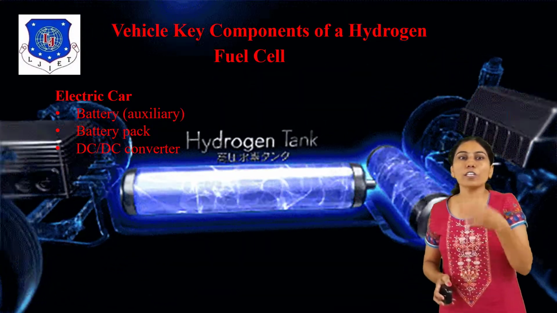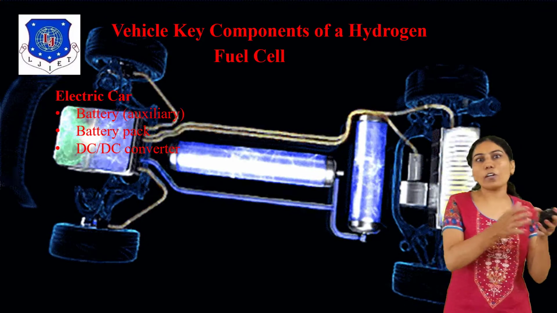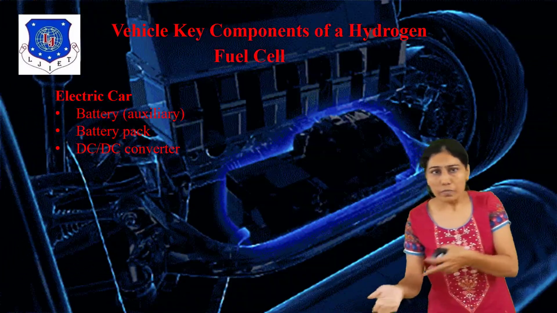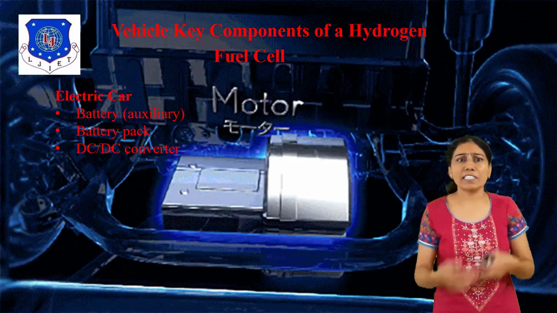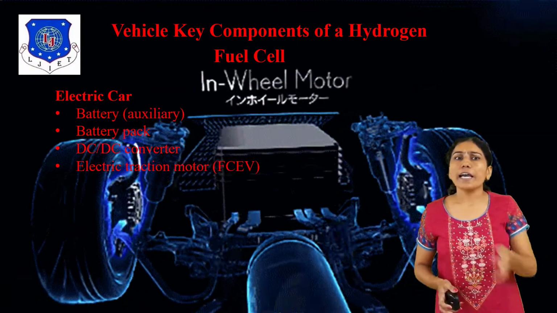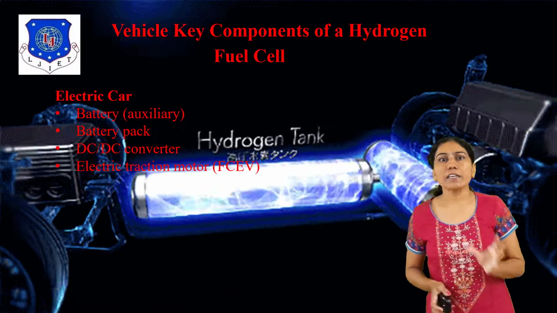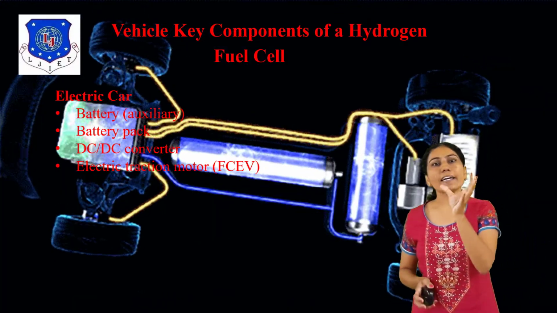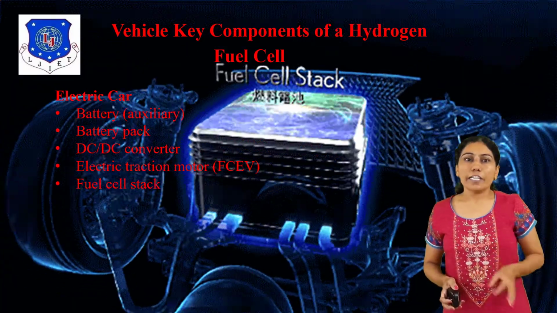Then also the DC converter, which converts higher voltage to lower voltage and lower to higher at different temperatures. Then the electric traction motor in the fuel cell electric vehicle.